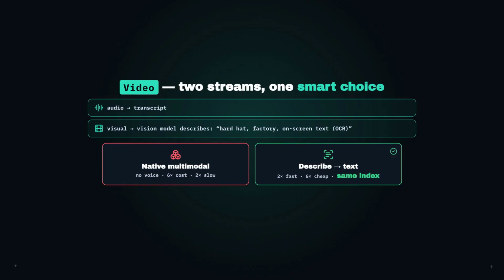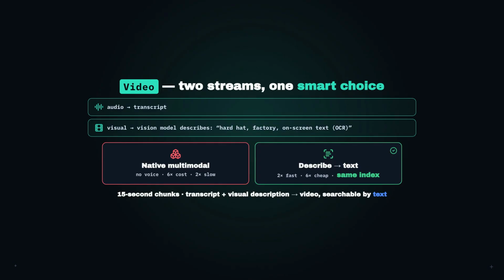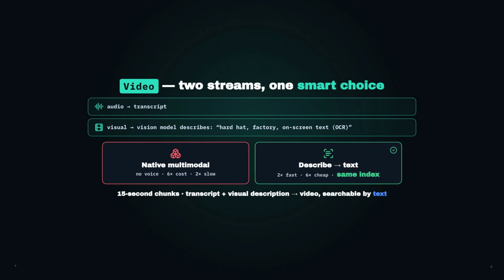Have a vision model watch each clip and describe it in words: the scene, the actions, the objects, even the text on screen via OCR. Then embed that description as normal text. It's twice as fast, 6 times cheaper, and it drops your video straight into the same text index as everything else. The sweet spot is 15-second chunks, each carrying the transcript and the visual description. You just made video searchable with a text query.